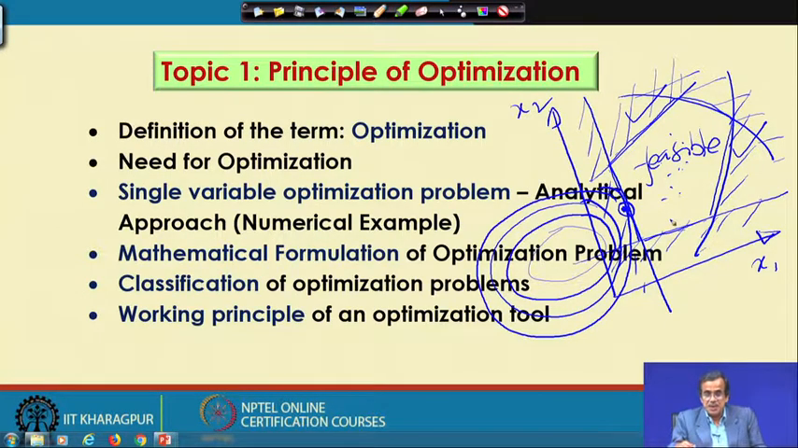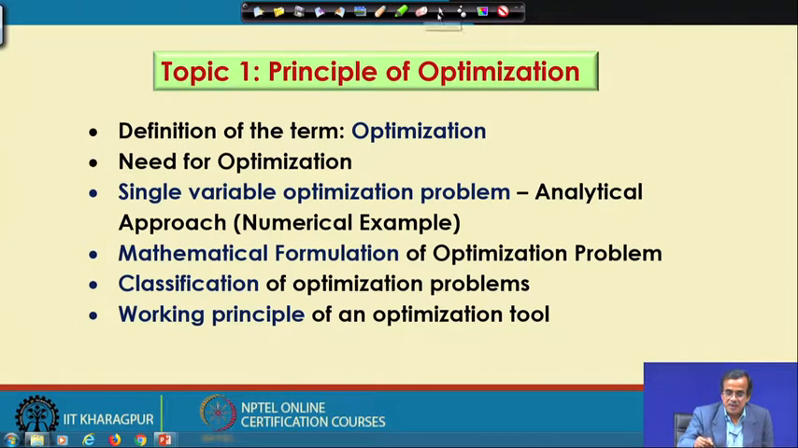So, this is the way one optimization tool works to find the optimal solution. More or less, this method is followed by most optimization algorithms. This is what we mean by the working principle of an optimization algorithm.